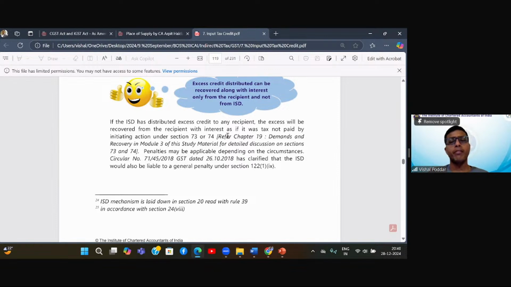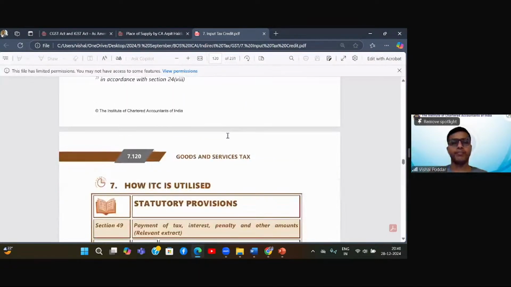So this is what is clarified, that in case excess credit is distributed, see, ISD has distributed, the ISD's role is over. So they have clarified that whatever reversal is done, whatever interest has to be paid, it will be done by the recipient, because logically they have got the benefit of the excess ITC, they have utilized it in their output liability. So they only will reverse and they only will pay the interest.